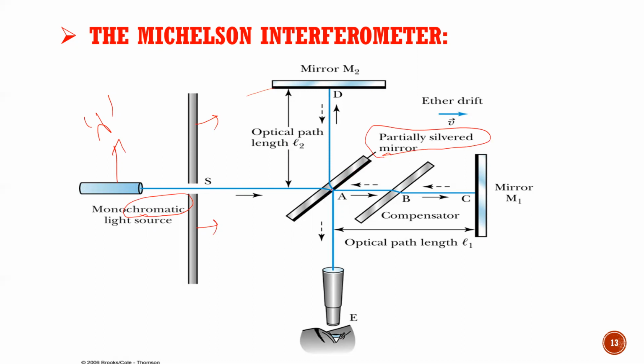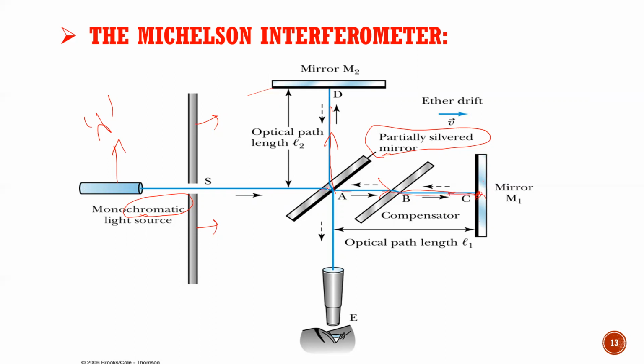Because it is partially silvered, some of the light gets transmitted in this way and some light gets reflected in this way. Michelson and Morley designed this interferometer with mirror M1 here, where the transmitted light ray will go and get reflected back from this point at C.